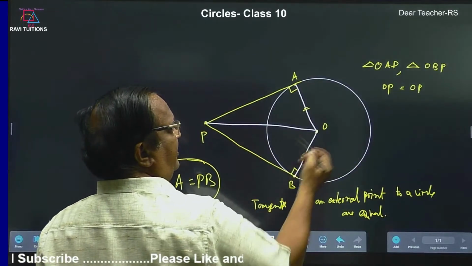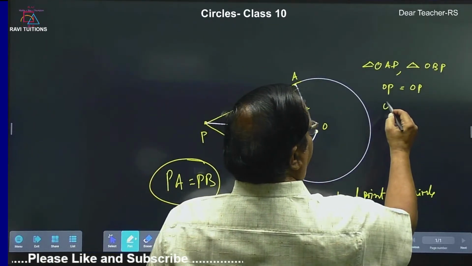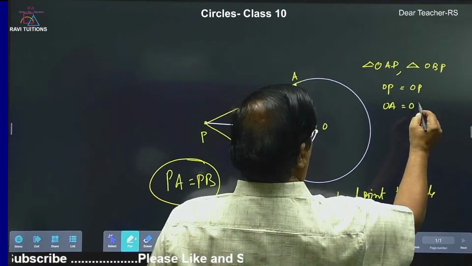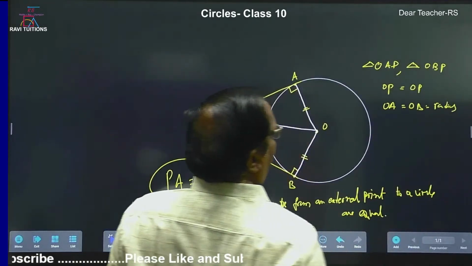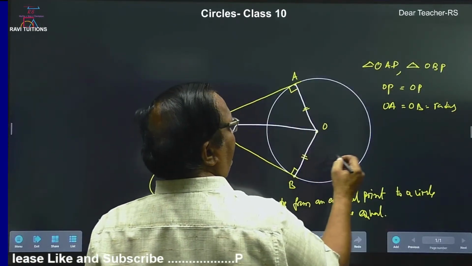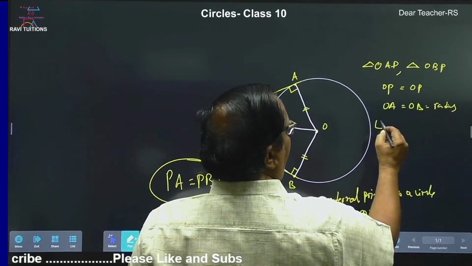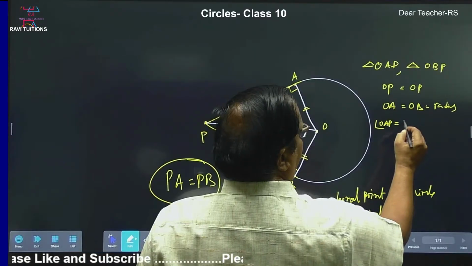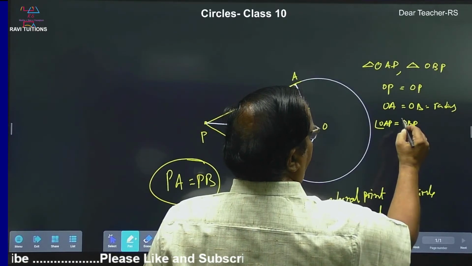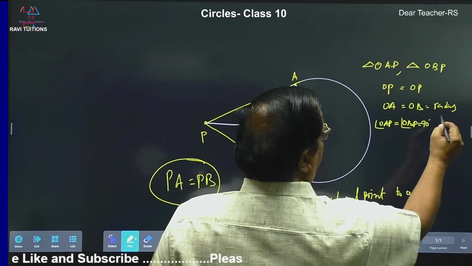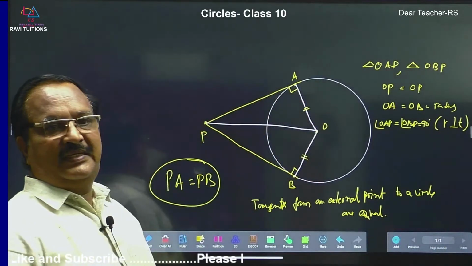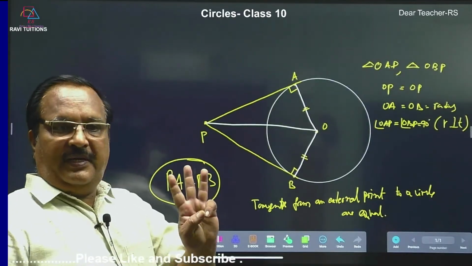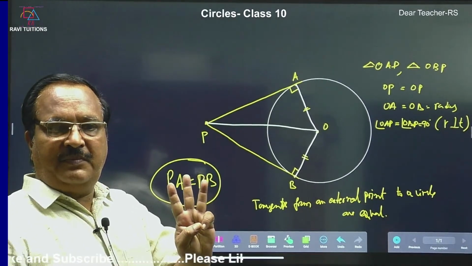OA is equal to OB, which is the radius. And 90 degrees also we will put. Angle OAP is equal to angle OBP is equal to 90 degrees because radius is perpendicular to tangent. So, now three equal parts have come. Therefore,